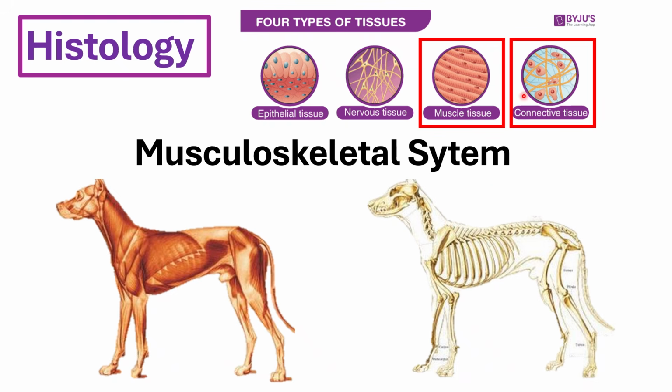Aside from muscle and connective tissue, you would also have nervous tissue that can be found integrated within the connective tissue component of the musculoskeletal tissue. We will discuss later that muscle tissue is useless without the control and support of the nervous system.